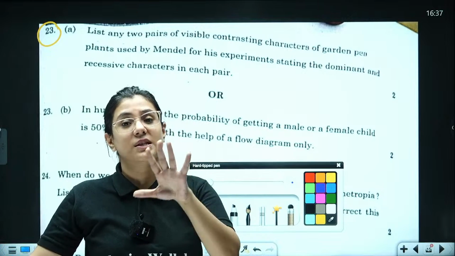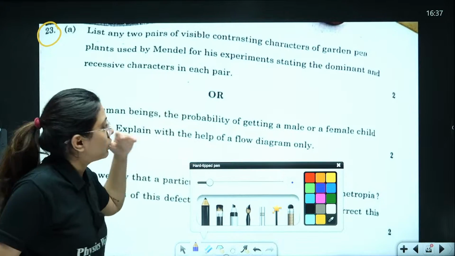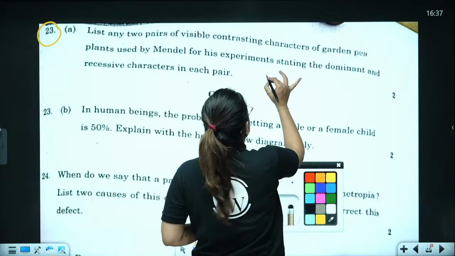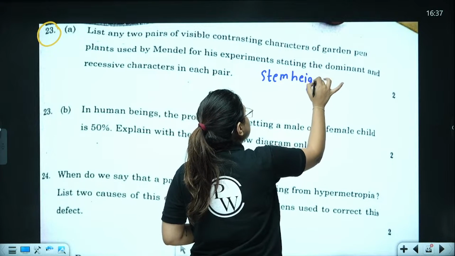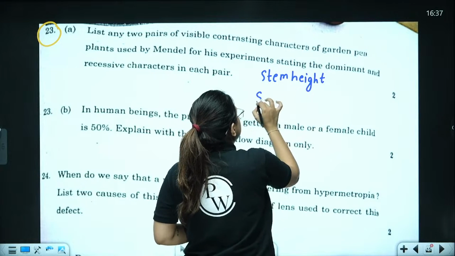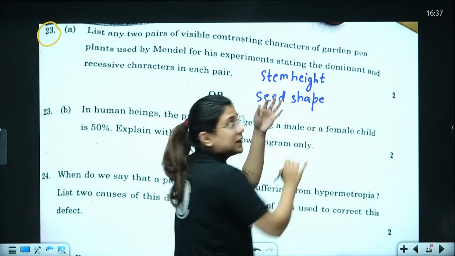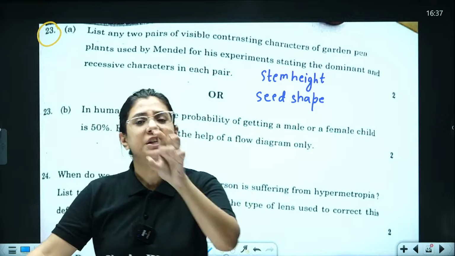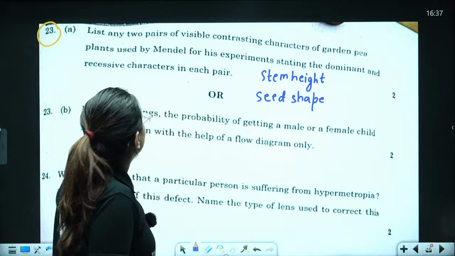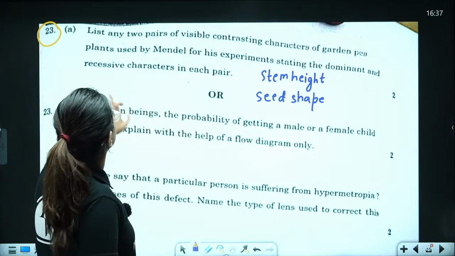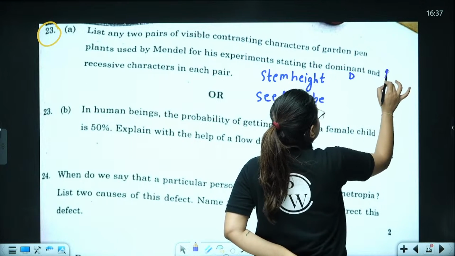Remember, we have done 7 characters. So you have to mention any 2 of them. Let's pick any 2 of them. We can talk about stem height, or we can talk about seed shape or seed color. From 7 options, I have taken these 2. If you have taken any 2 from the 7, your answer will be right. Stem height and seed shape. Now you have to tell which one is dominant and which one is recessive. So here I am going to write the dominant one, here the recessive one.